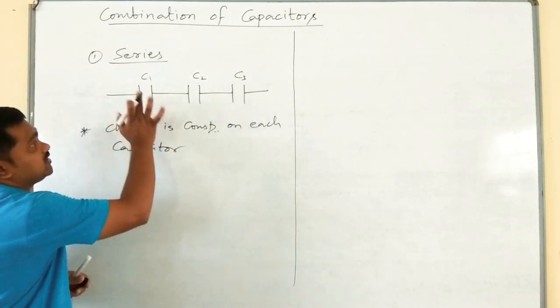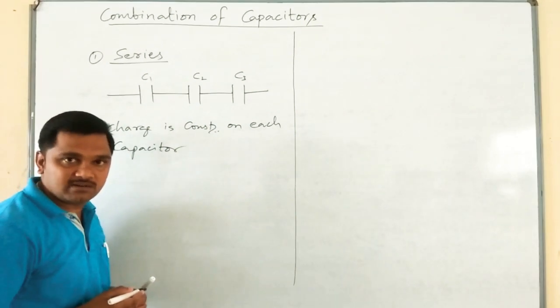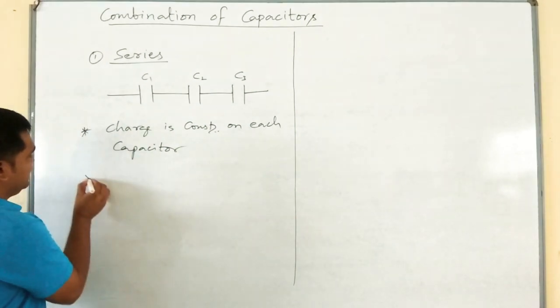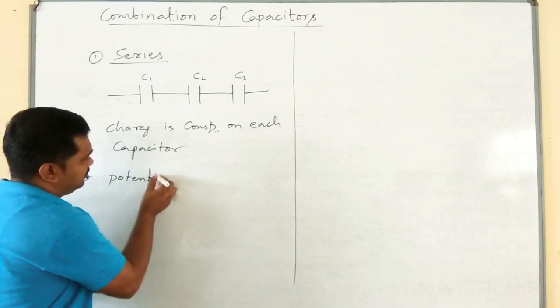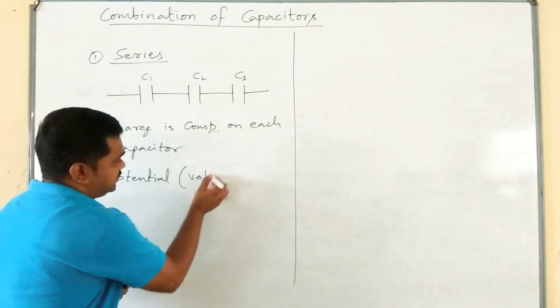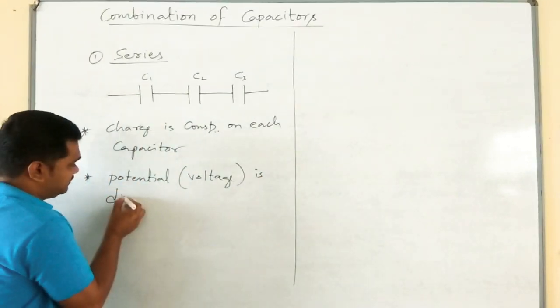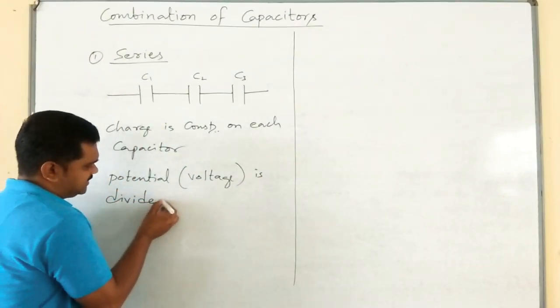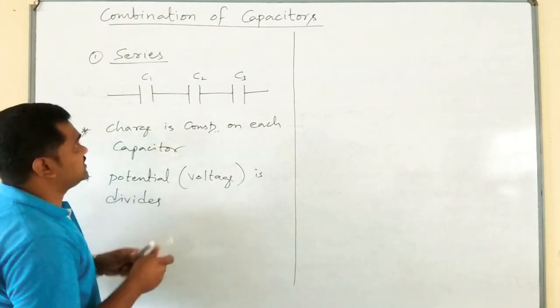That is, charge on C1 is equal to charge on C2 is equal to charge on C3. Next, potential or voltage is divided. That is, potential splits.